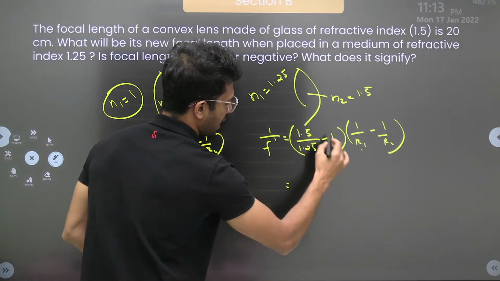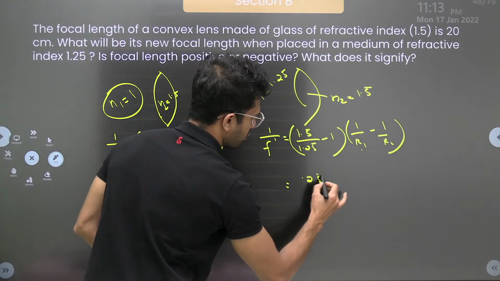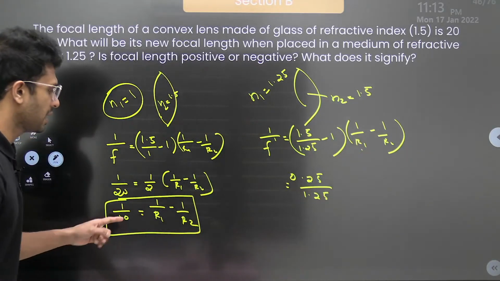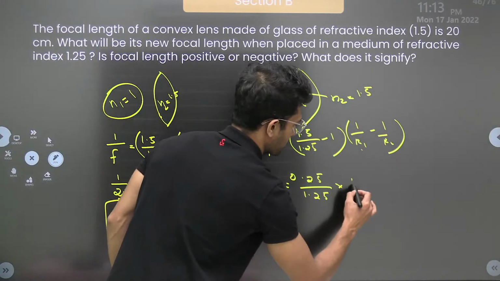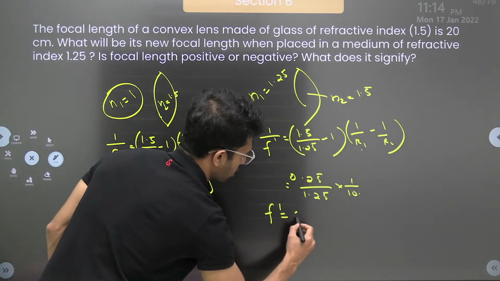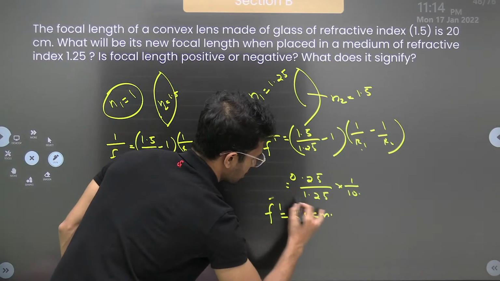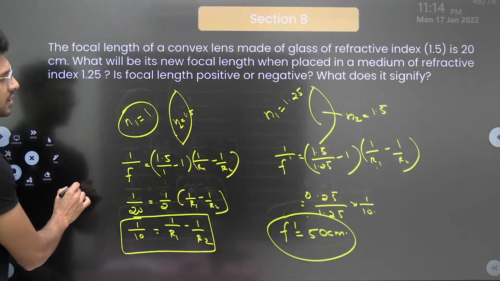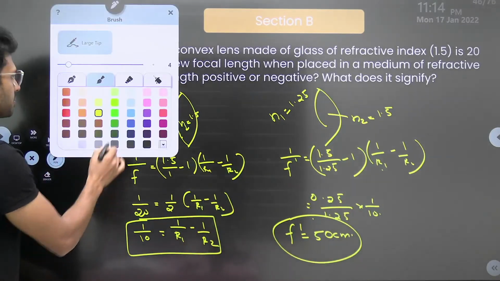So 1.5 minus 1.25 is 0.25 by 1.25, and 1 by R1 minus 1 by R2 is 1 by 10. Okay. So doing the math, you will get this focal length as 50 centimeter. Clear? This is not at all a big problem.